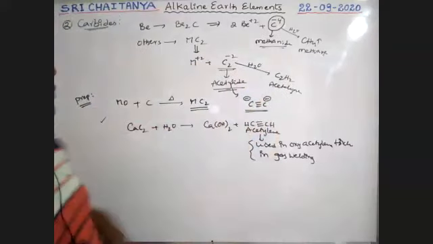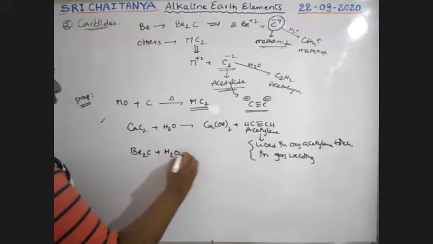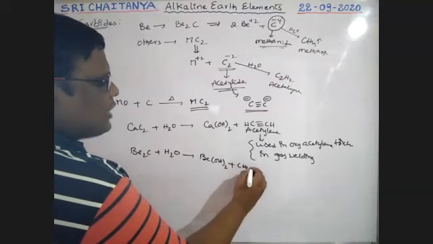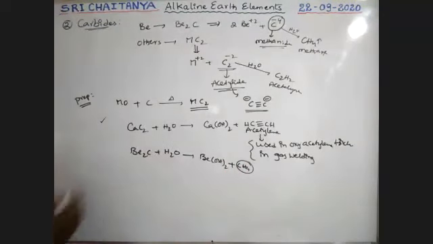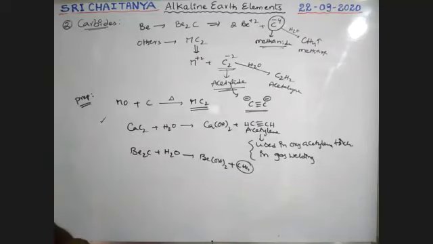Now beryllium carbide, Be2C. When dissolved in water, it gives beryllium hydroxide and methane gas comes out. Therefore, it is called a methanide.